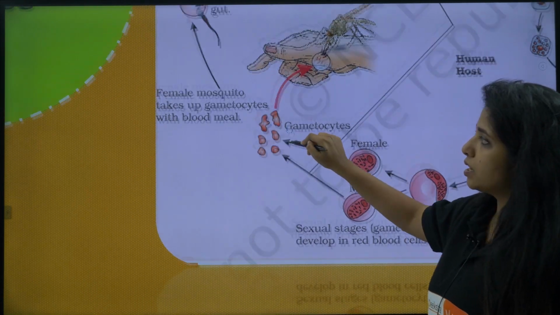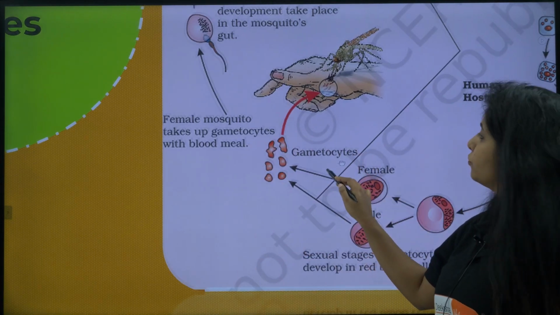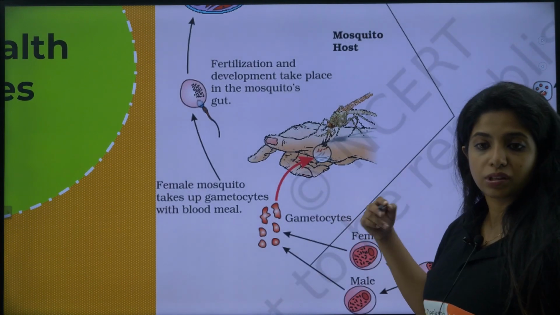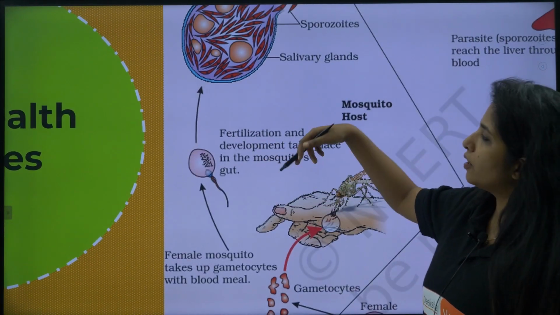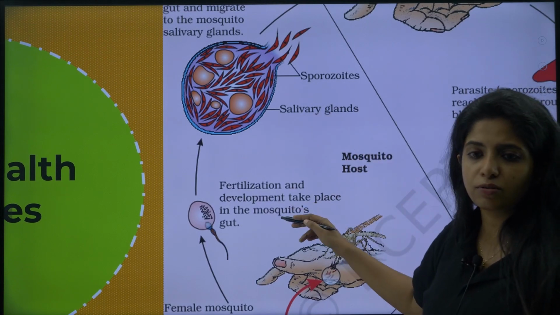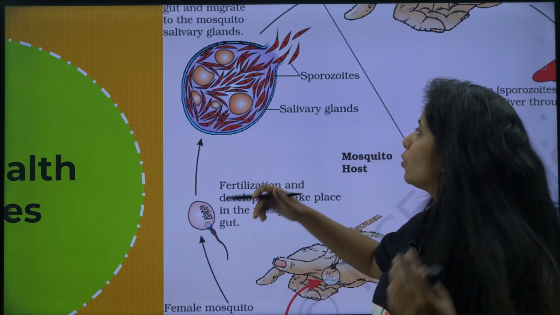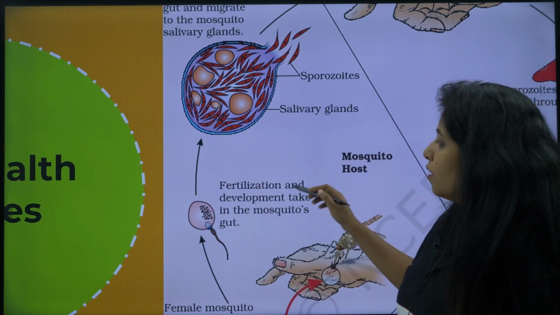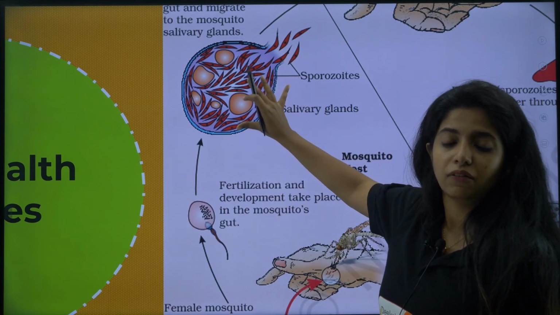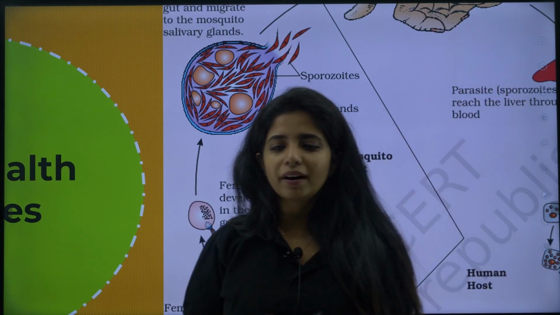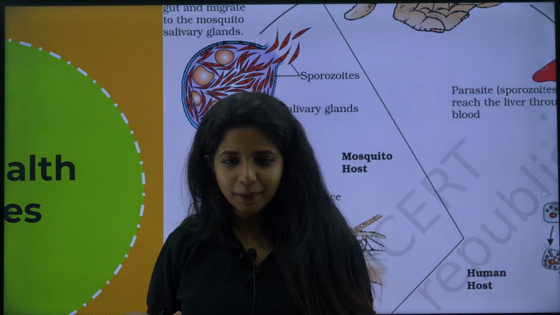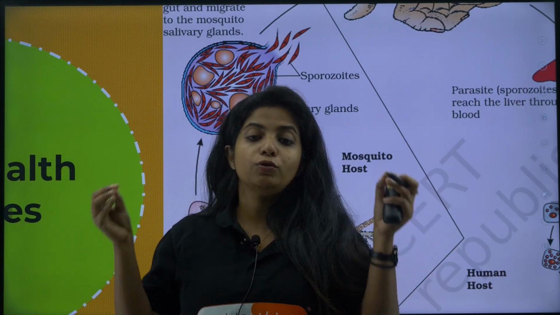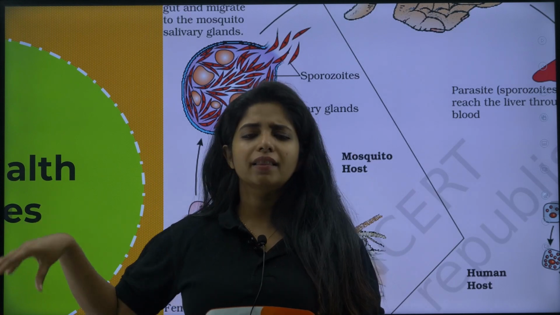Okay, so they are ready and they have formed the gametocytes. Now these gametocytes are taken up from the blood with the help of the mosquito. In the mosquito's gut, these gametocytes are going to give rise to gametes, and these gametes are going to fuse, and fertilization, everything will happen. Again they will form some stage, this stage will transform into another stage, and now reach the sporozoite stage, in which they are finally in the salivary gland. So they were in the gut, the mosquito drank them, and now the gametocytes are inside the gut. The gametocytes are going to form gametes, the gametes are going to fuse in there, and now ookinete and things like that are going to form.